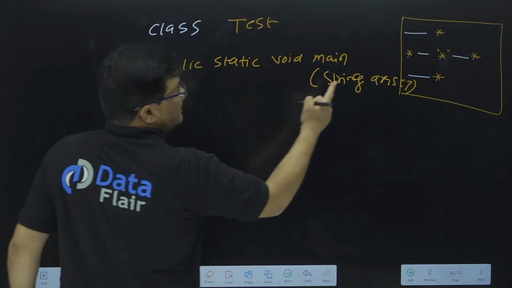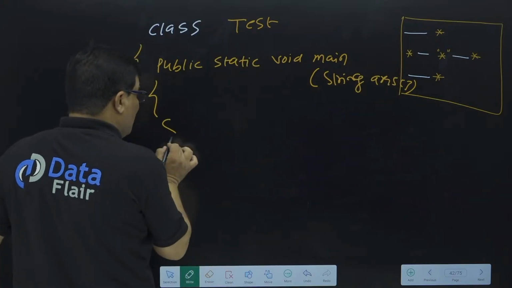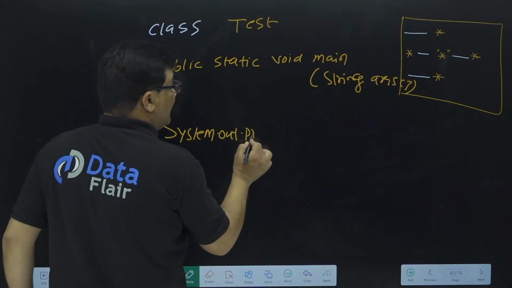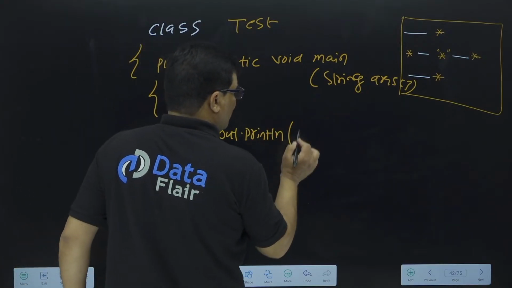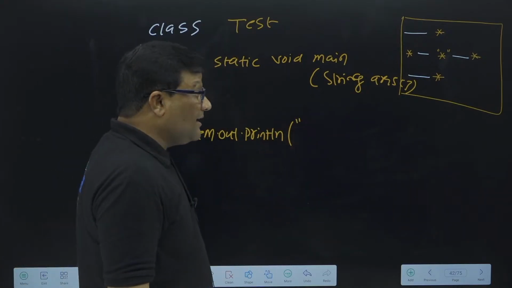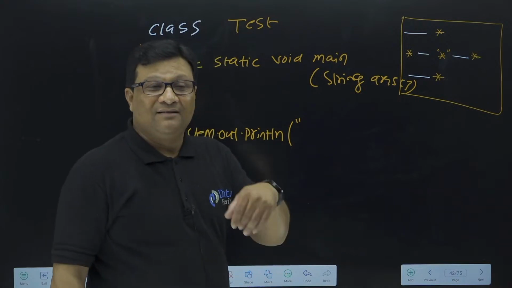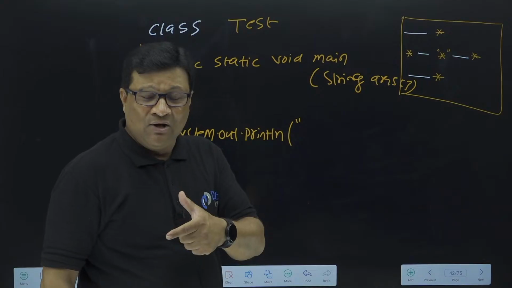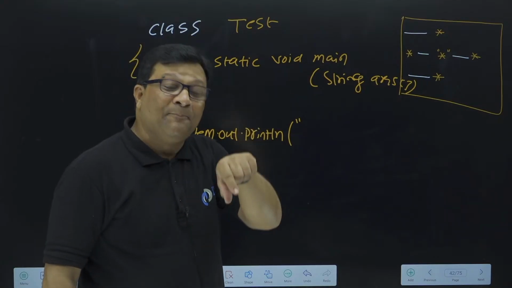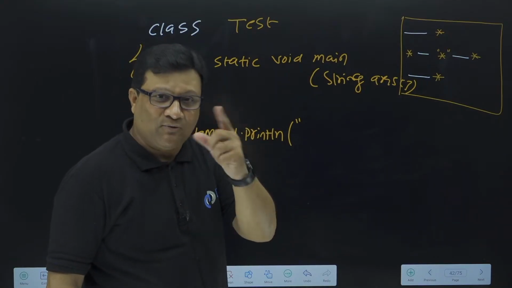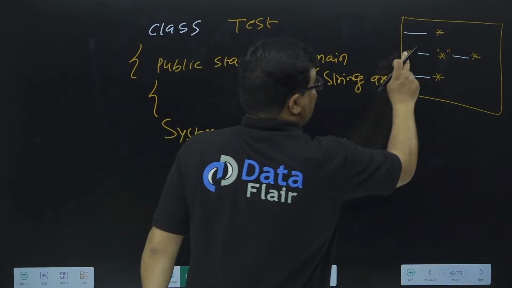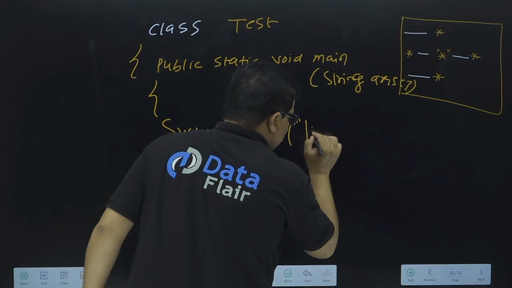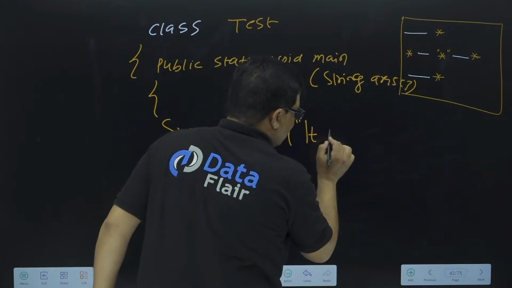Now see this one. First we have to use only a single print statement, right? So System.out.print or println, anything. In Java we have 3 types of quotes. After Java 17 we have single quote, double quote and triple quote also. I'll explain the triple quote concept later on. Now, first I need to print space \t, then star.